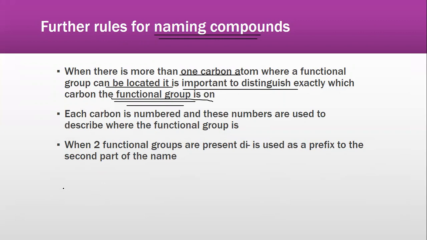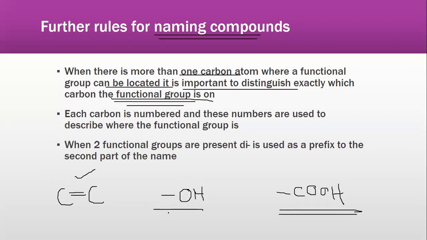For alkenes, we have carbon, double bond carbon, representing the functional group. Then for alcohols, we have OH, hydroxy group. For carboxylic acids, we have COOH as the functional group. So these are the three very important functional groups in your syllabus right now. The rest is studied in A levels. Each carbon is numbered, and these numbers are also used to describe where the functional group is.